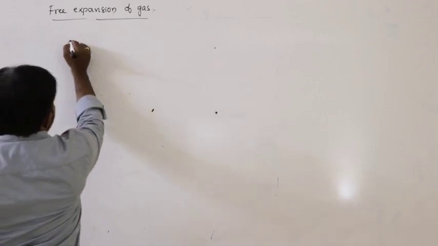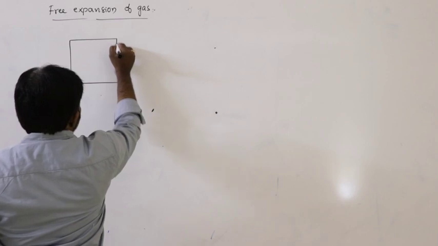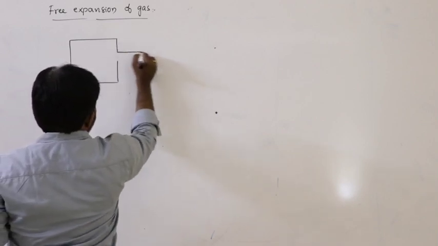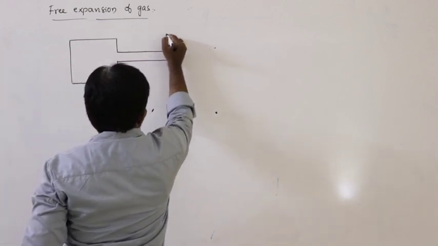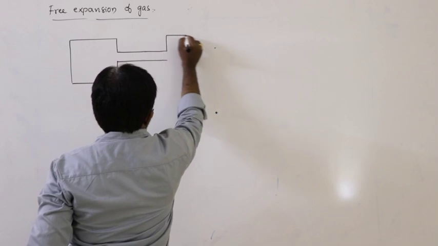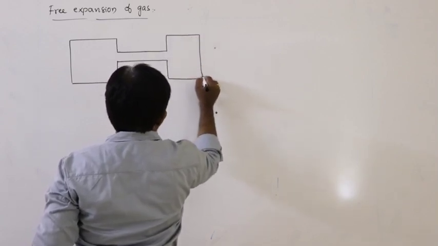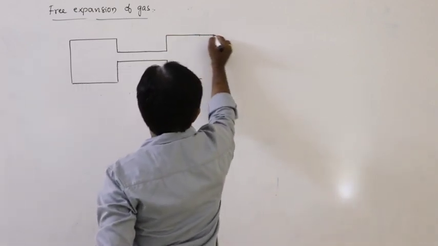So that means, see here, let us say these are the two chambers connected like this. Two chambers having equal volume, okay, equal volume.